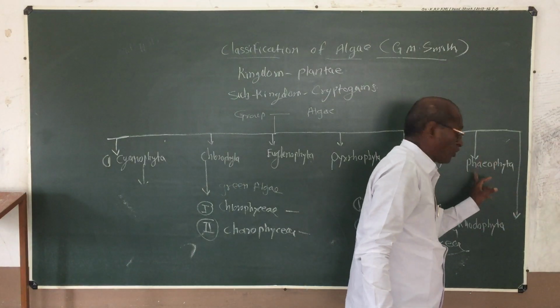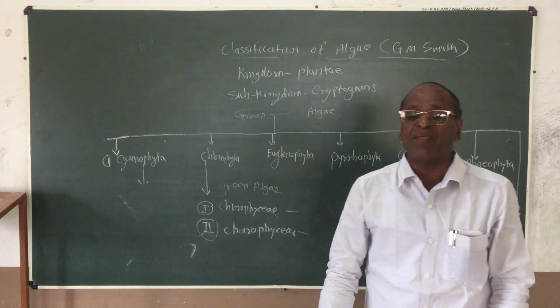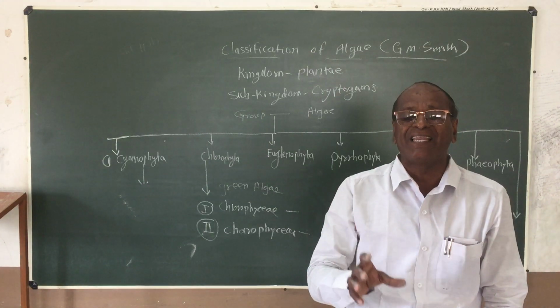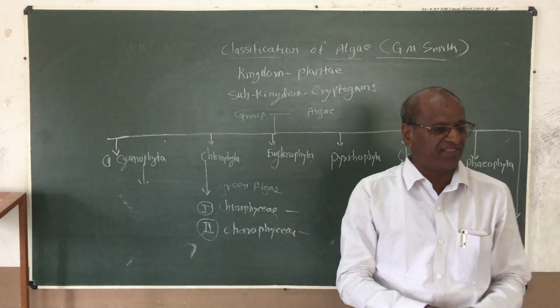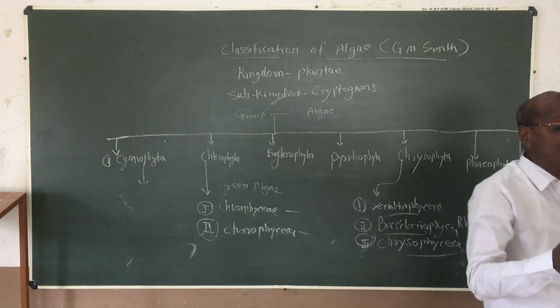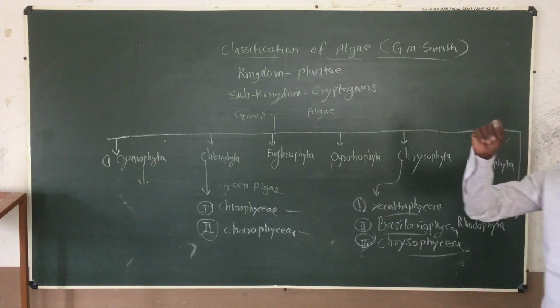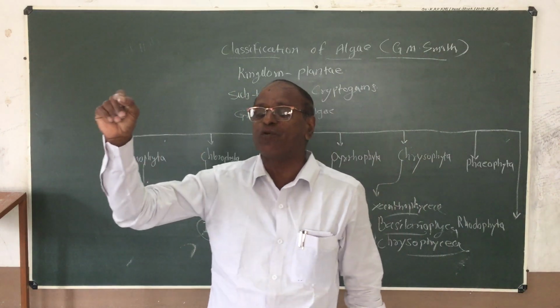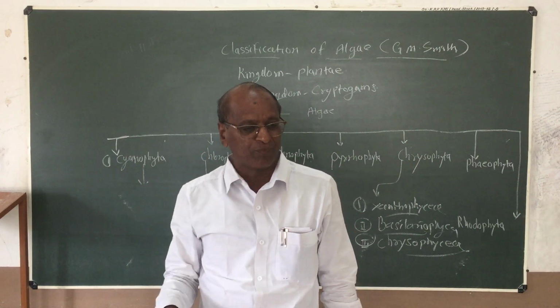The dominant pigments may be present in the form of fucoxanthin and neofucoxanthin. तुम्हाला विचारलं जाईल मल्टिपल चॉइस मध्ये, dash dash dash is a dominant pigment in Phaeophyta.